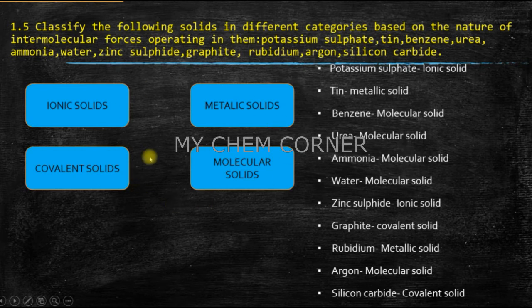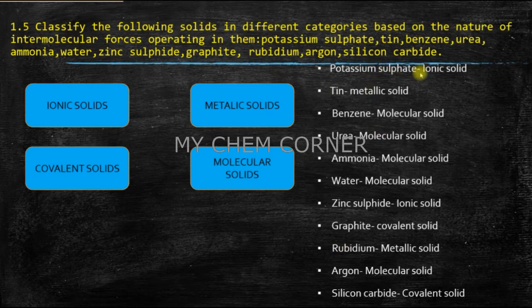So there are 4 types of solids: ionic, metallic, covalent, and molecular solids. Ionic solids mean our constituent particles are going to be ions. If you're talking about metallic solids, your constituent particles are going to be metals. If you're talking about covalent solids, your constituent particles are atoms. Or if you're talking about molecular solids, your constituent particles are going to be molecules. So depending on that, you can identify by looking at these examples.